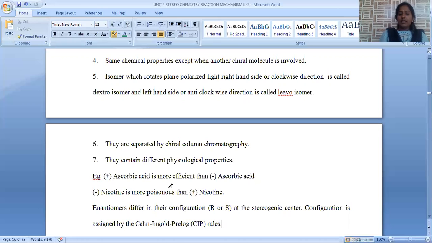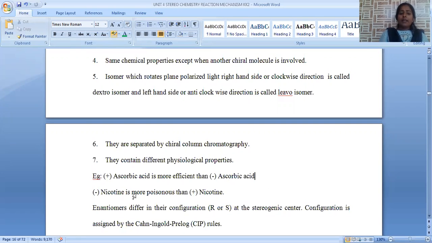Plus ascorbic acid is more efficient compared to minus ascorbic acid. Ascorbic acid is nothing but vitamin C. So when we take the dextrorotatory isomer, its efficiency will be high compared to the levorotatory compound.